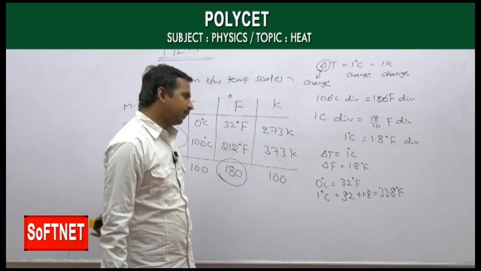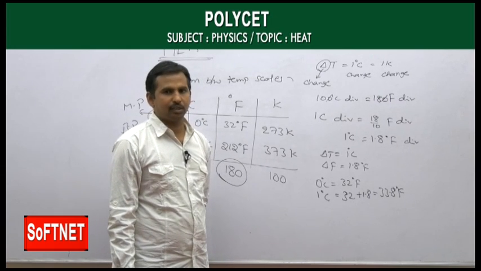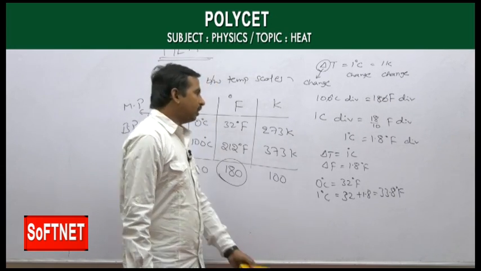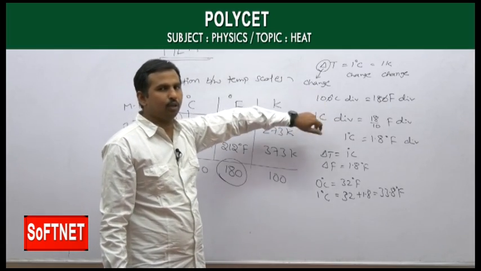So this is the difference we have between degree Celsius and Fahrenheit. This is the relation of the number of divisions of one scale to another scale.